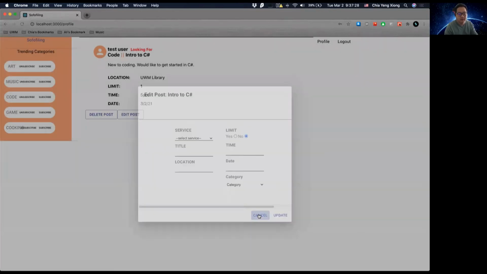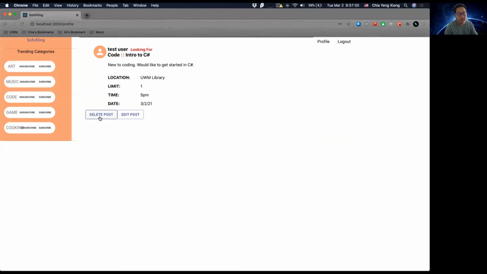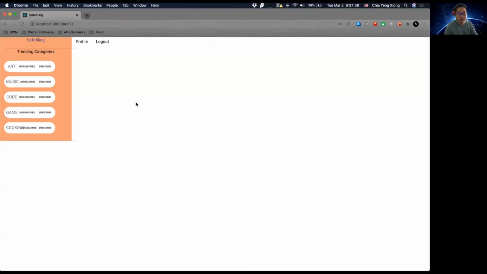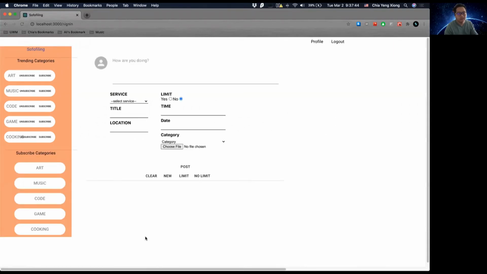So if we cancel this for now, we are able, however, to delete a post. If we delete a post, we are brought upon a confirmation, and if we say yes, the post will now be gone. So we'll go ahead and go back to the feed page. So this is pretty much the core functionality of self-fulfilling.